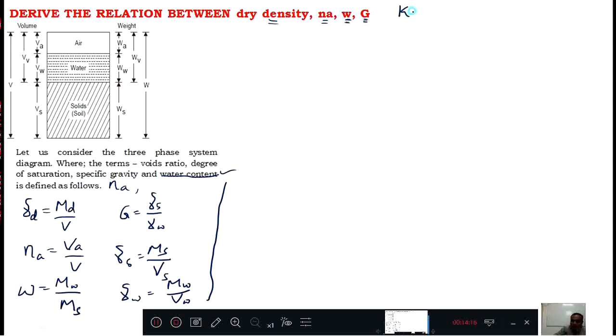Now the key of this derivation is V equals Va plus Vw plus Vs. What is the total V? Total V is nothing but Vs plus Vw plus Va.